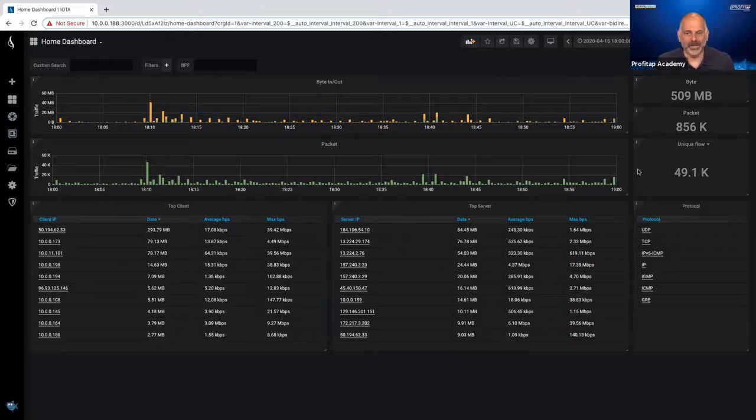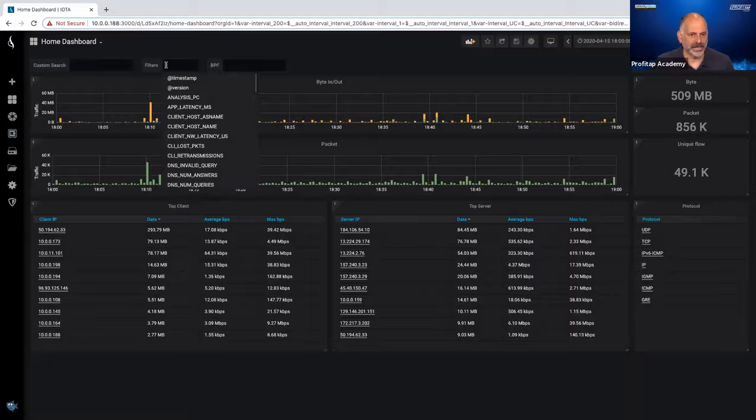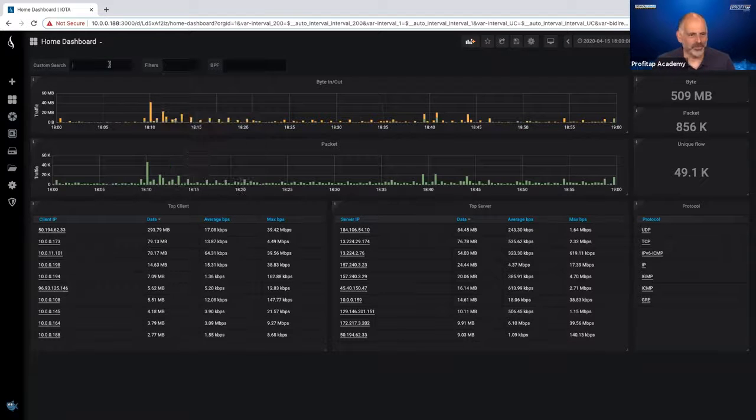So now I'm looking at 509 megabytes worth of traffic. I could download that, open it up in Wireshark and start analyzing it. But that's going to take a long time. So now what I want to do is I want to come up here and I'm going to slap a filter on there. I know that this person was trying to PPTP in, so I'm going to say, actually, I'm going to show you kind of a neat one in here. This is more of a little advanced thing, but I'm going to say L7 underscore